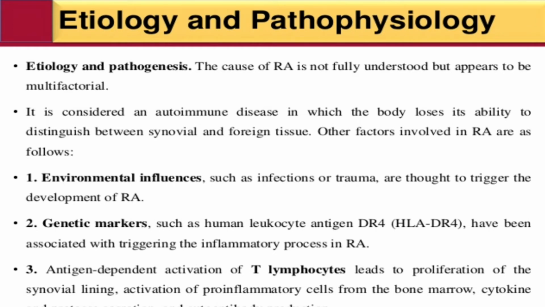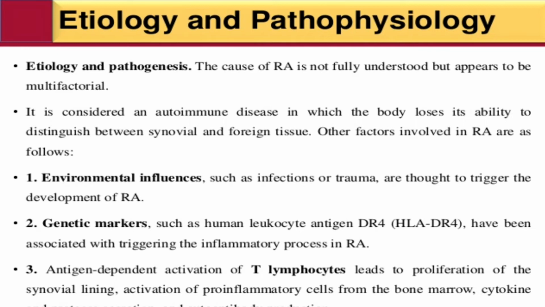Other factors involved in RA are as follows. First one is environmental influence, such as the effect of smoking, thought to trigger the development of RA. Next is genetic markers. Genetic markers mean genes. Human leukocyte antigen DR4, HLA-DR4, has been associated with triggering the inflammation process in RA. Lymphocytes means the immune cells made in the bone marrow and found in the blood and lymph. Lymph means a water.